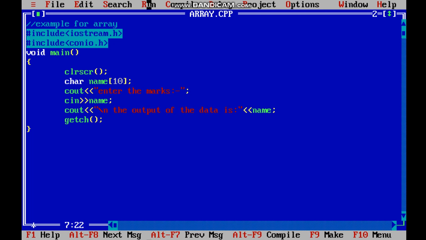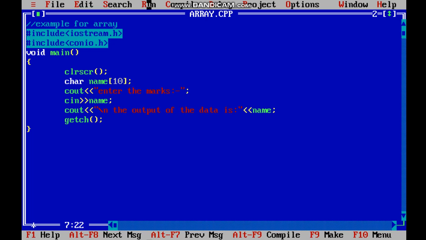Now here I will again write ABC PQR, a little bit longer name I gave, and yes, it came the same. It is because we have used an array. So this is how you can add a string to the program using an array.